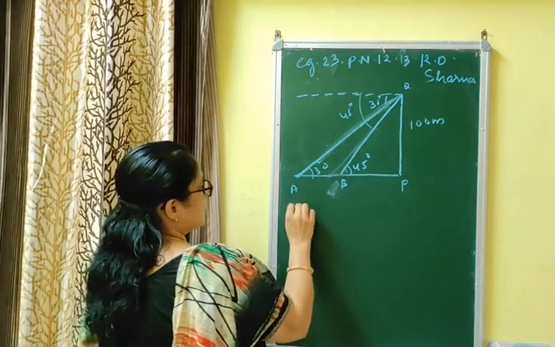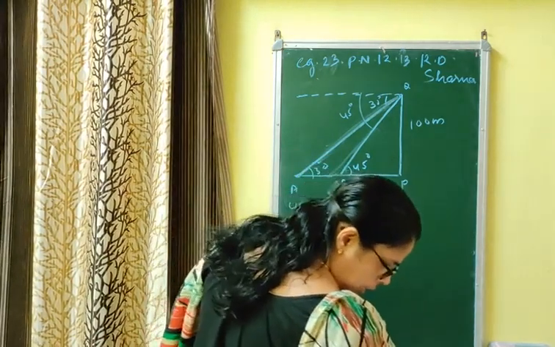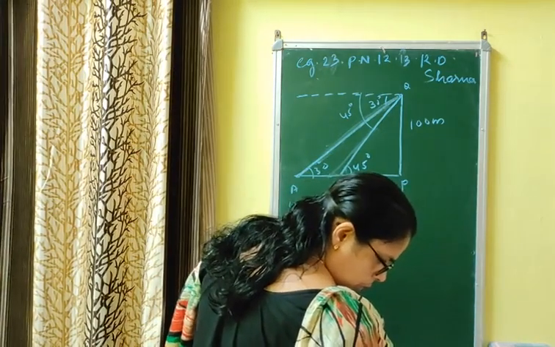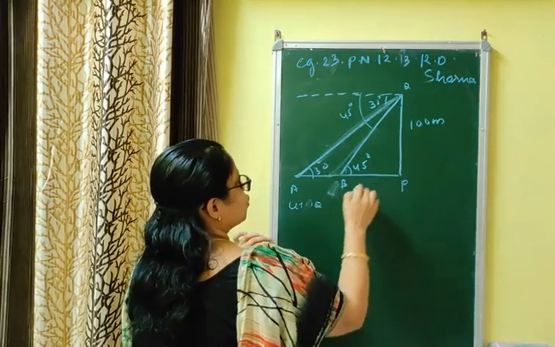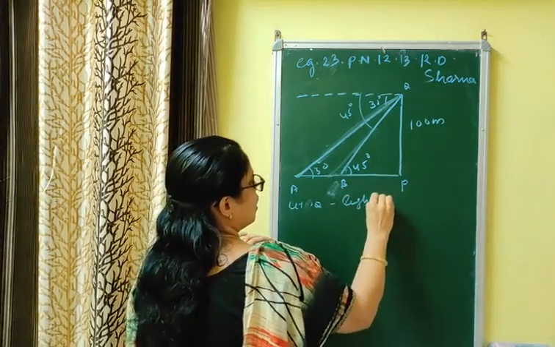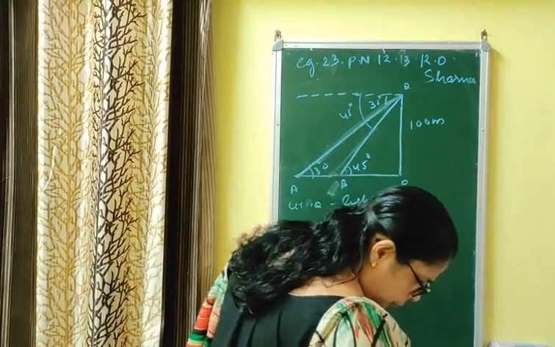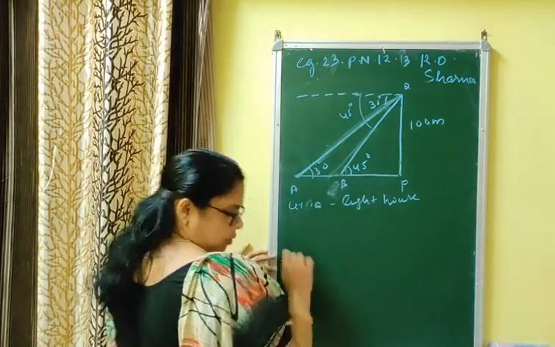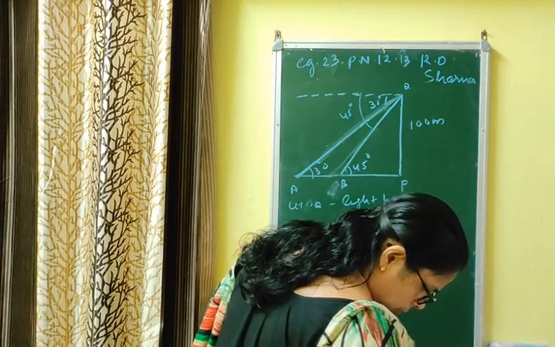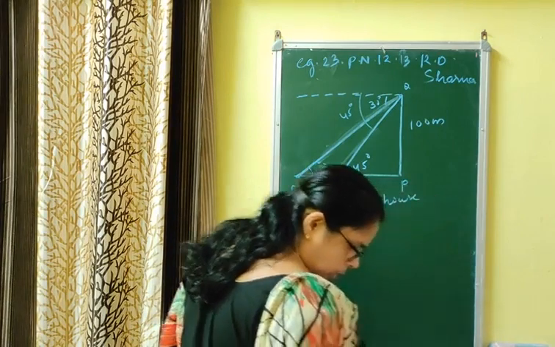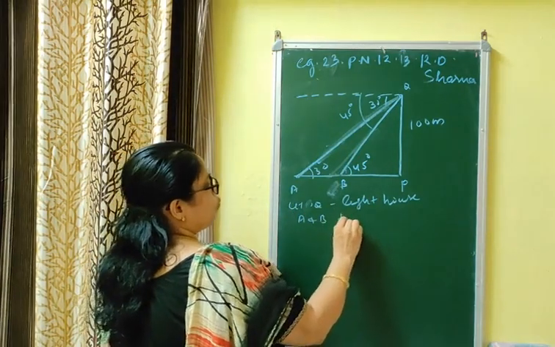So what will you write in the assumption? Let PQ be the lighthouse at a height of 100 meter from the sea level. This is the lighthouse, and let A and B be the positions of the ships.